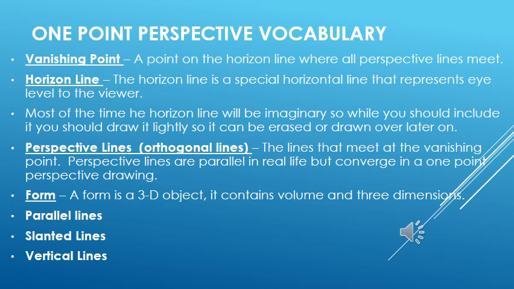Vertical lines are the lines which are at 90 degrees, and they play a very important role in one point perspective, because they show the height of the object. When they are straight vertical and at a right angle, it shows a completely correct one point perspective. If they have some illusion or slantness in them, or they are not correct, it will create a complete disaster in one point perspective. So we have to go very carefully with the vertical lines.